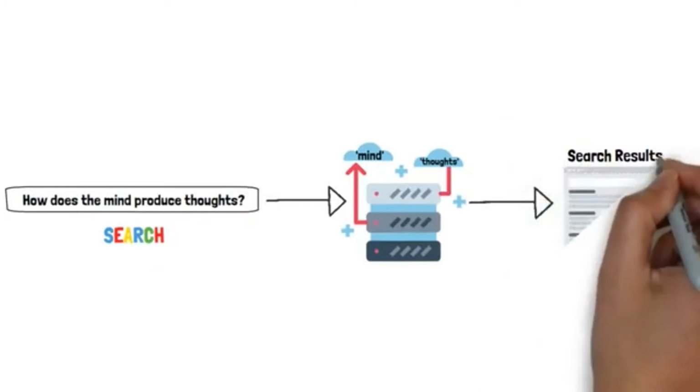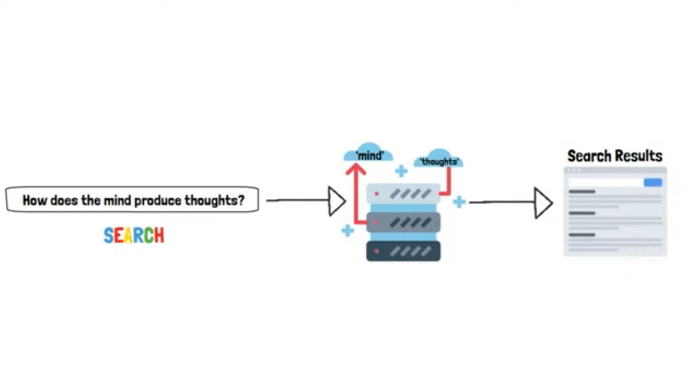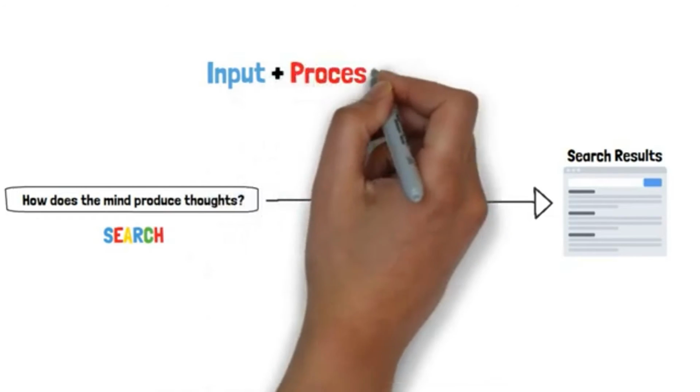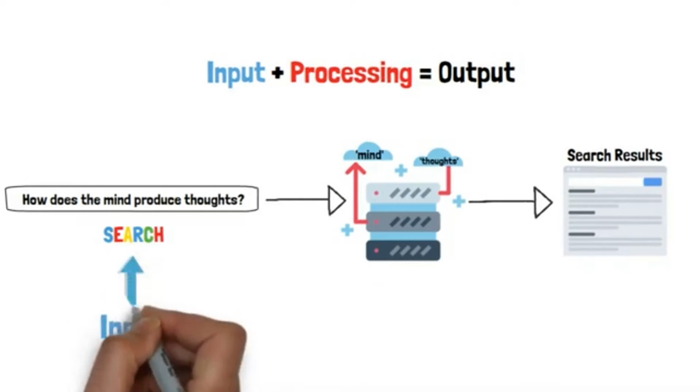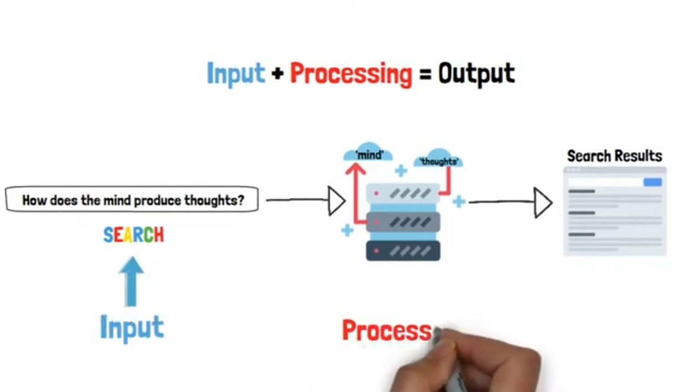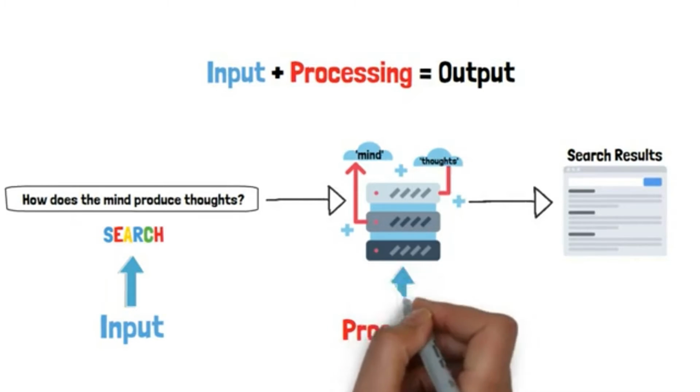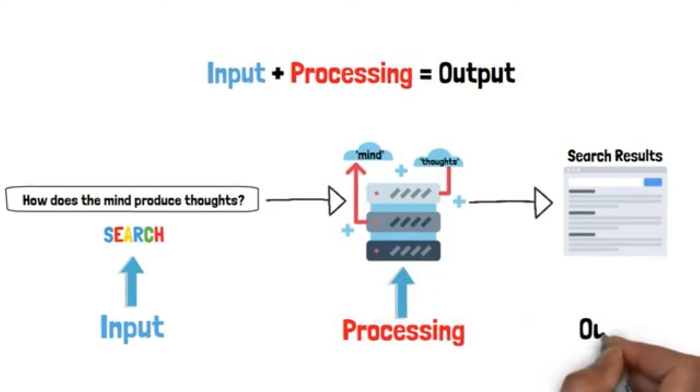Believe it or not, Google uses a very basic algorithmic equation to perform these actions. It looks like this: input plus processing equals output, where whatever is entered into the search bar is the input. Google's algorithm scanning its database is the processing variable, and the output is whatever is returned in the search results.